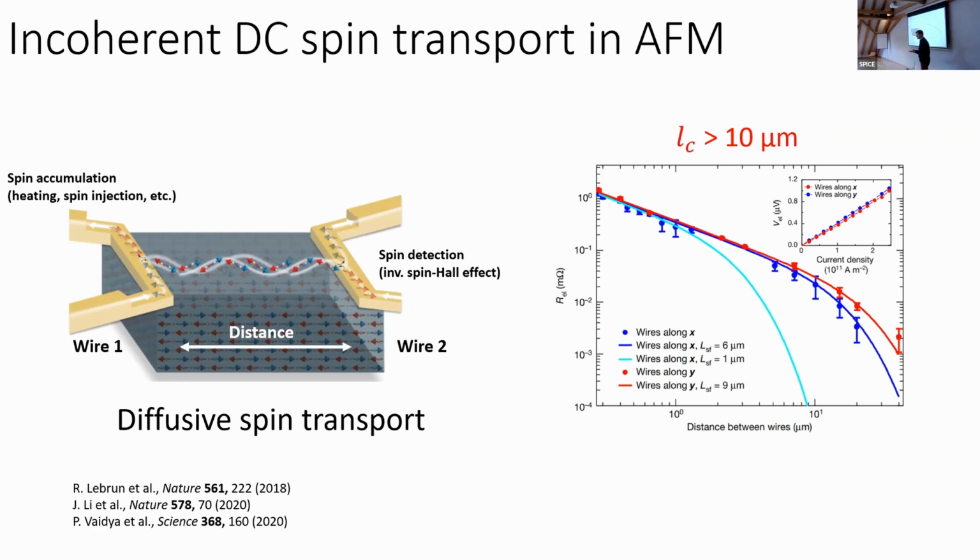So basically fantastic. But the problem is that this transport is diffusive. So it means that you don't know the frequency of these magnons, you don't know the k vectors, and you also don't know whether they really offer you this high frequency and high speeds. So we are all looking for coherent antiferromagnetic spin transport.